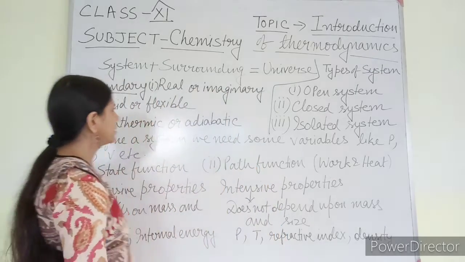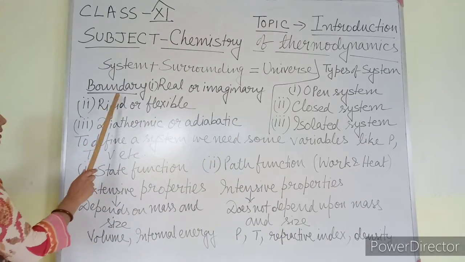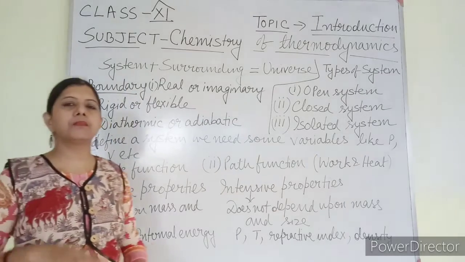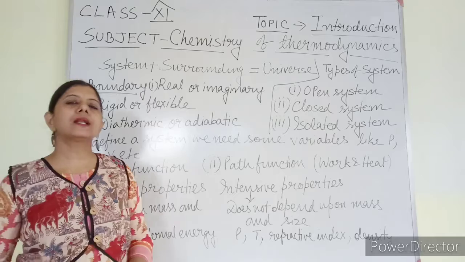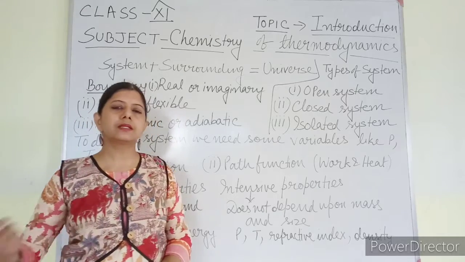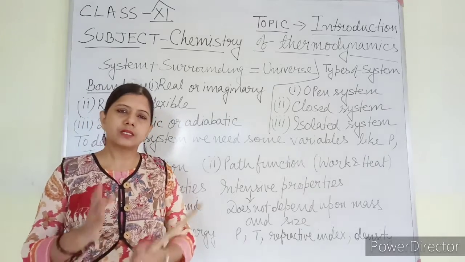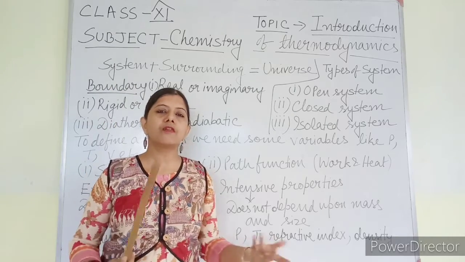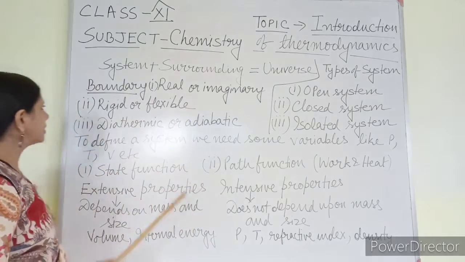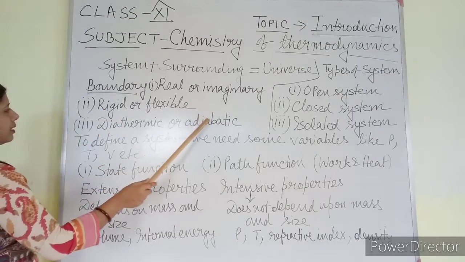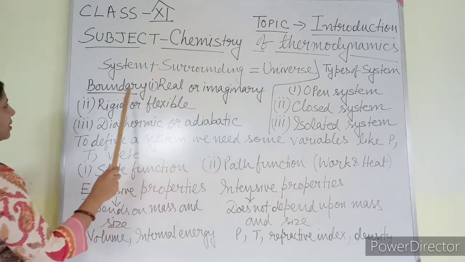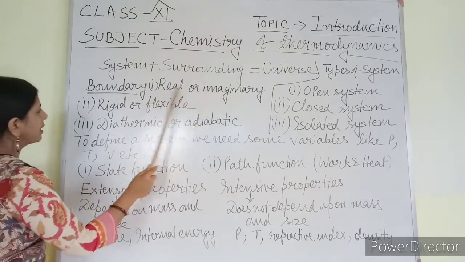Now next is this system and surrounding, they are separated by boundary. How can I understand that this is system and this is surrounding? There must be some boundary. Now that boundary can be of various types. The boundary can be real or imaginary. First, this one. The boundary can be real or imaginary.